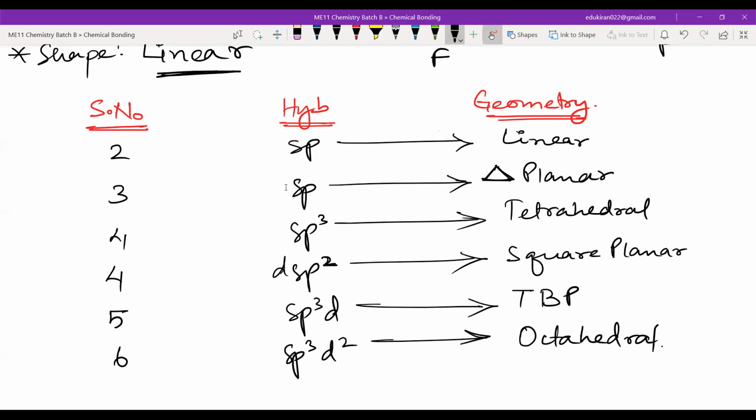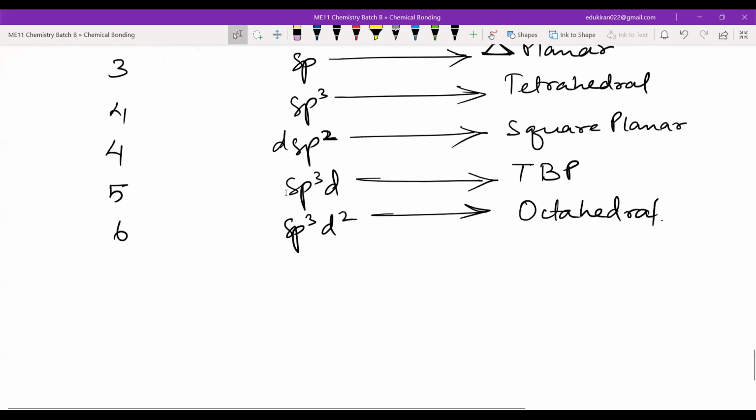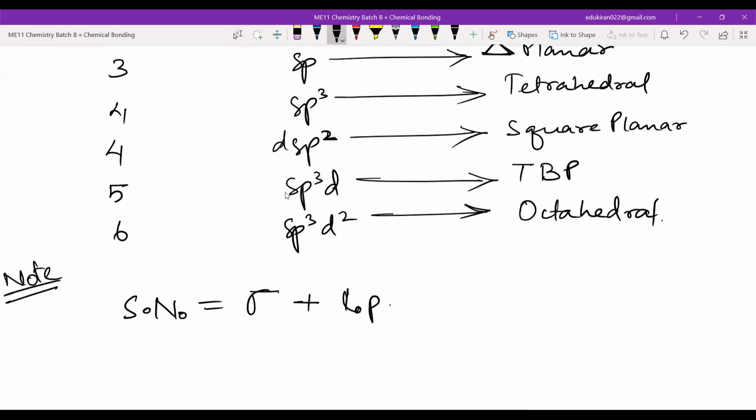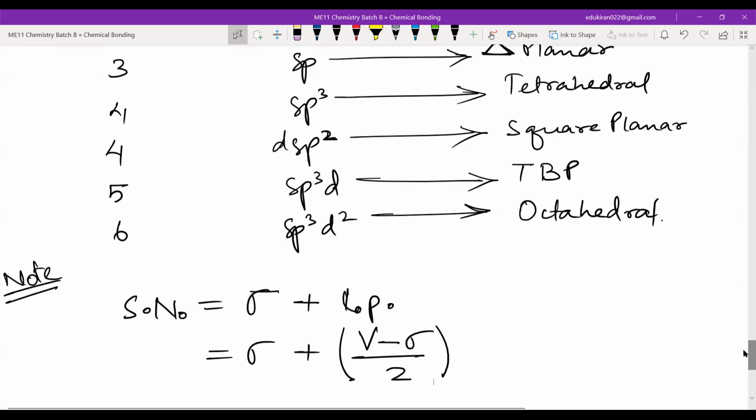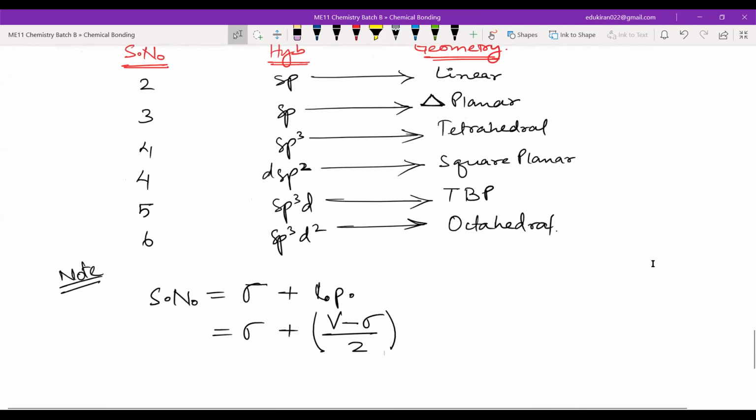And one more thing, note: steric number is equal to the number of sigma bonds plus the lone pair electrons. The lone pair electrons you can calculate as (valence electrons minus sigma) divided by 2. This is how you calculate the lone pair electrons. Please write this down. Let me know if you're done. Let me zoom out a bit, so if somebody has not written anything, they can write that also.